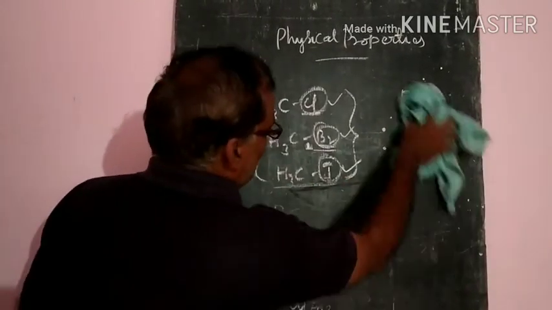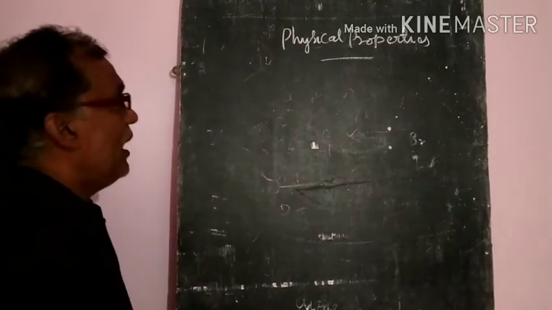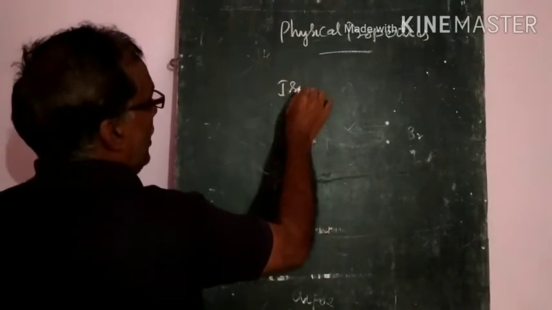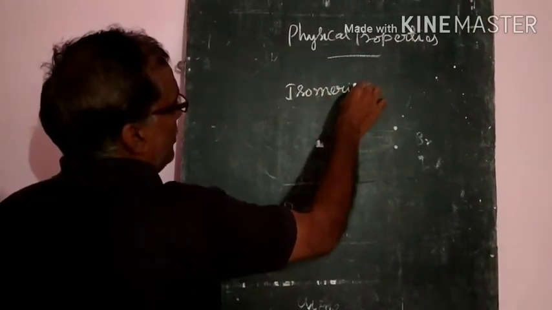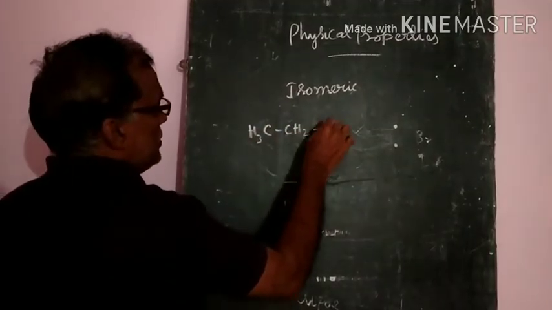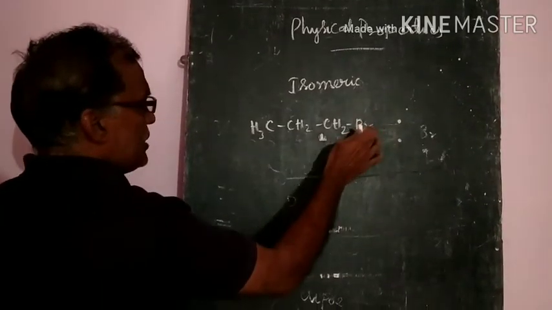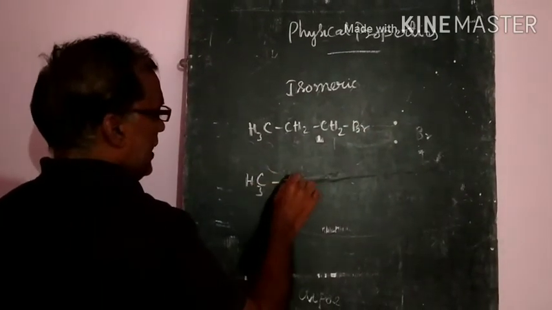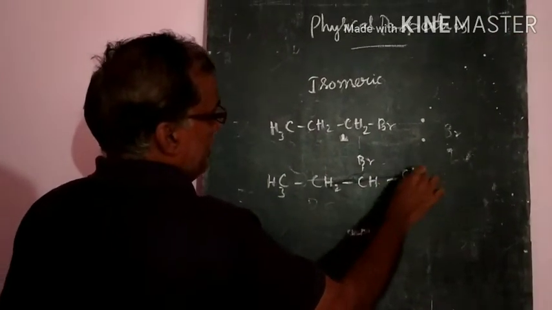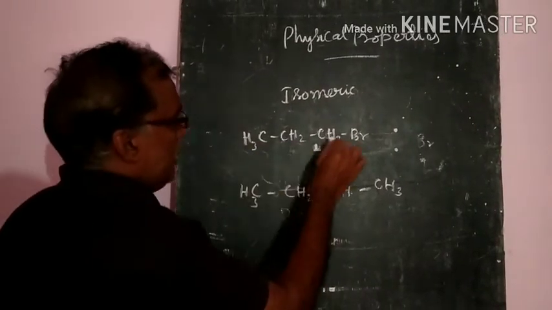And the third point is isomeric haloalkanes. Already I told you, isomeric haloalkanes have the same molecular formula. Example, CH3CH2CH2Br, bromine is there. Another one, if this bromine is arranged on another side, CH3CHBrCH3. So both have the same formula.